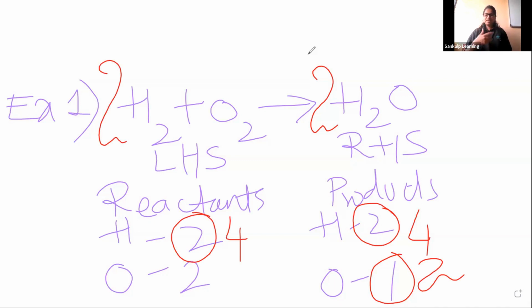Write it down in the same way. Let us solve more examples on it. Once you finish, let me know, please. If you solve more examples in detail, like approximately 20 examples, then for the 21st example you need not write all this LHS and RHS. Directly you can balance the equation. You should be that perfect in it.